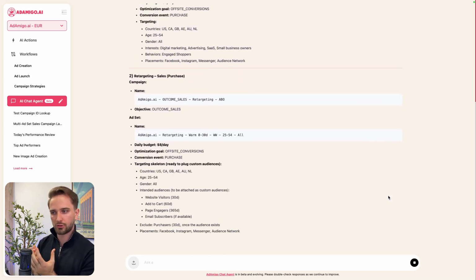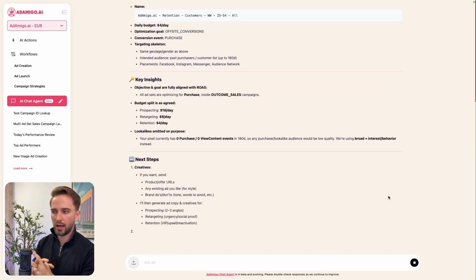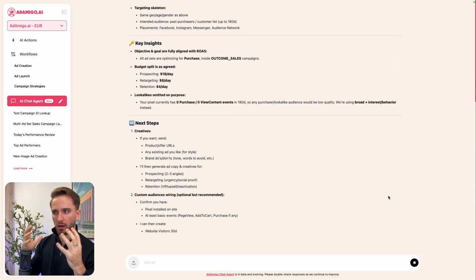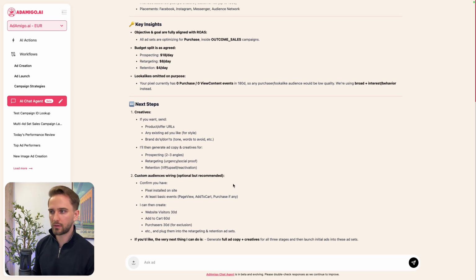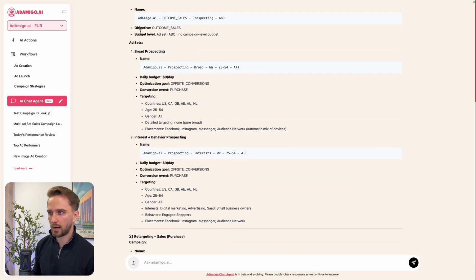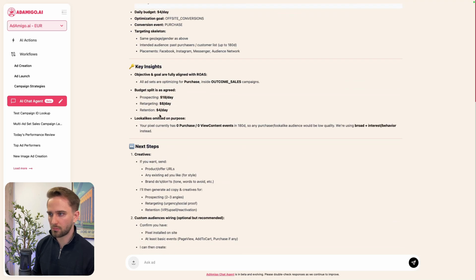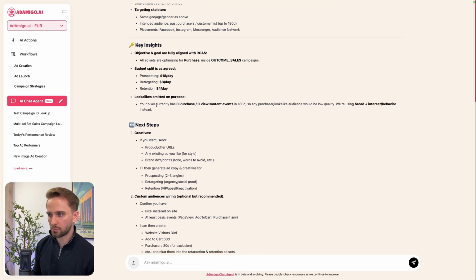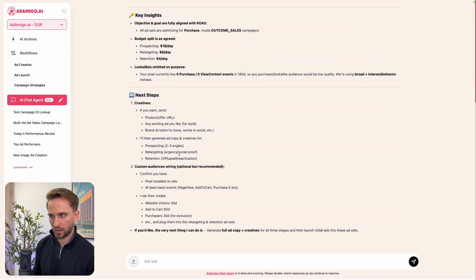It knows everything about your ad account. It knows everything about how to run advertising effectively. And so it can draw from all of that. And it then can also execute, as you can see right here. So it basically now confirmed. It created the prospecting campaign, it created the retargeting campaign, the retention campaign, it gave the budget splits and everything, right? And then it tells you also the next steps.